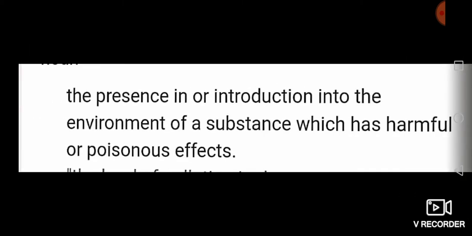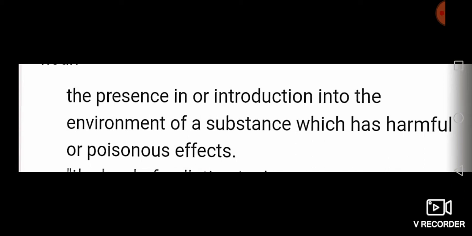Listen, all the countries of the world are worried by the losses caused by pollution nowadays. Let's now look at the definition of pollution. Did you know what pollution is? Listen carefully. Pollution means the presence in or introduction into the environment of a substance which has harmful or poisonous effects.